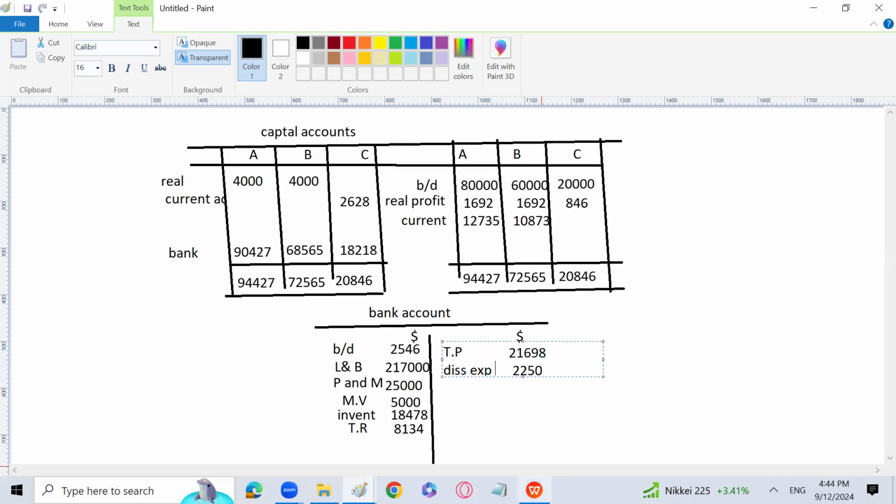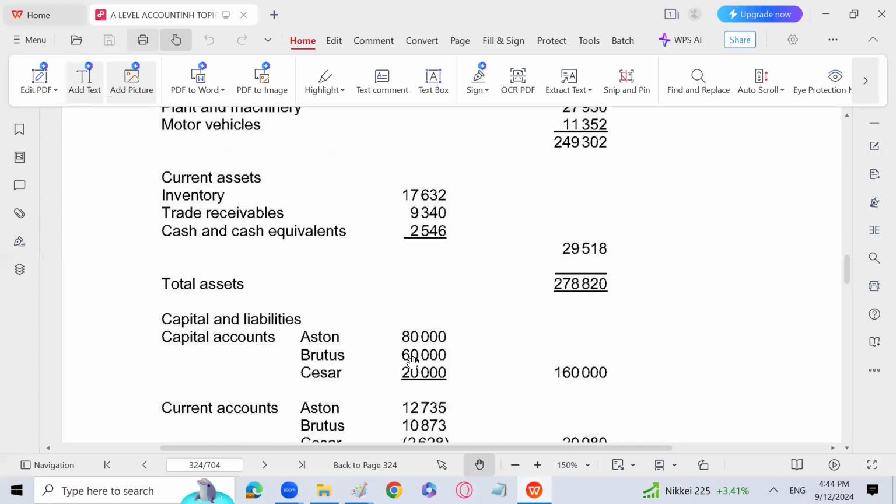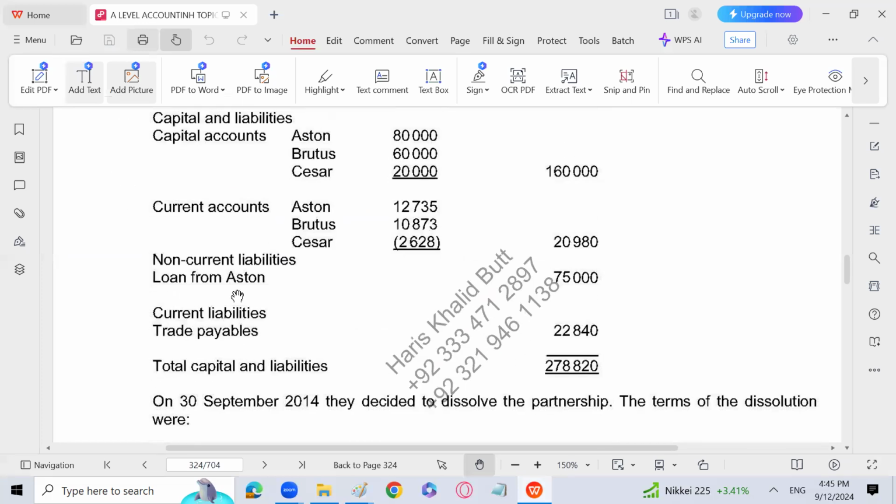Now the question arises. We have a loan from Aston also, but that is not a third-party liability. So that loan is supposed to be paid directly through bank. It means we don't need to transfer it into the realization account, because we need to pay it to Aston directly. So the entry will be loan from Aston debit, meaning the liability will decrease, and bank is going to be credit. That is very important.